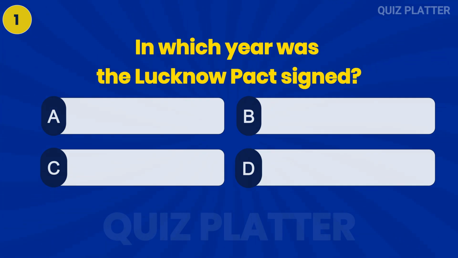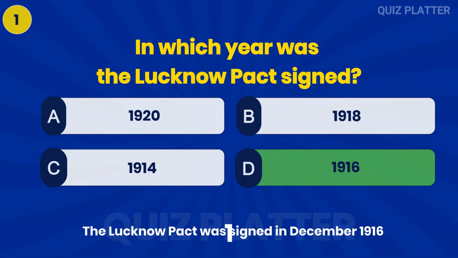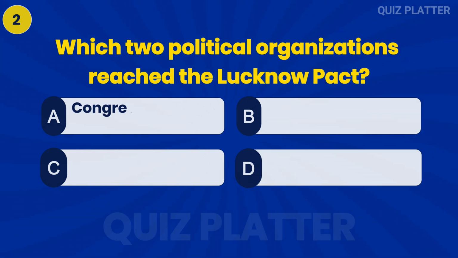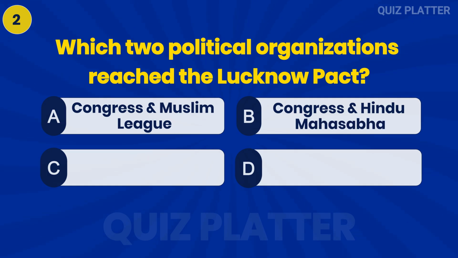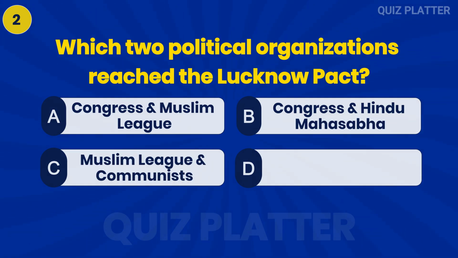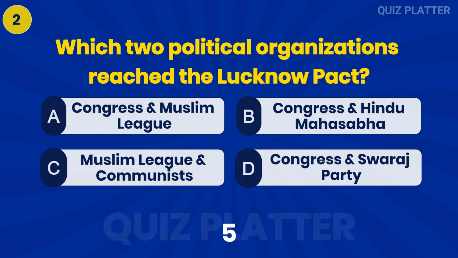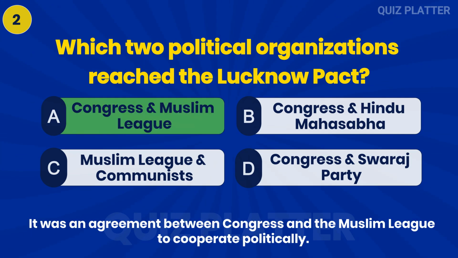In which year was the Lucknow Pact signed? Answer D. 1916. Which two political organizations reached the Lucknow Pact? Answer A. Congress and Muslim League.